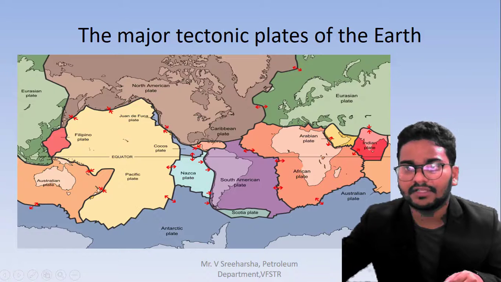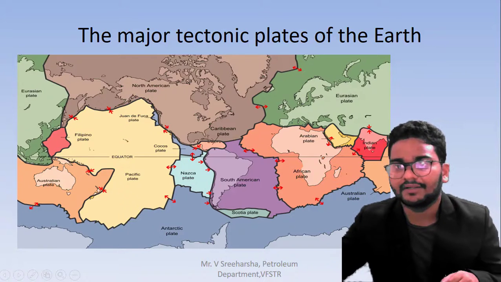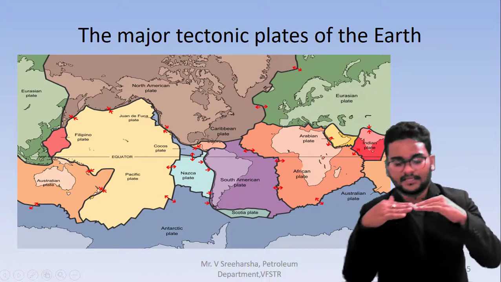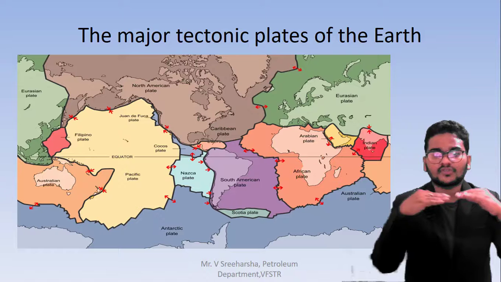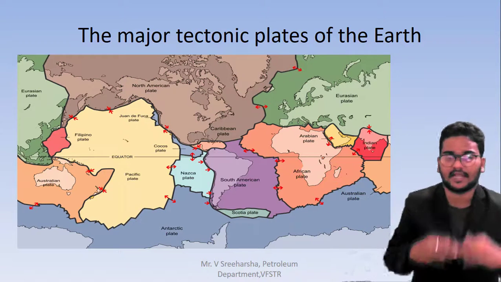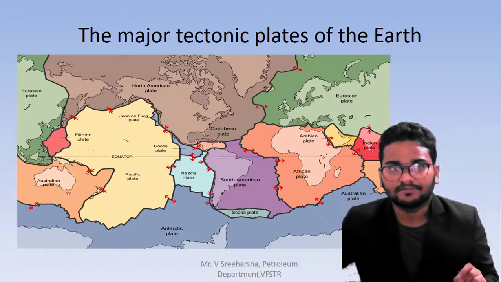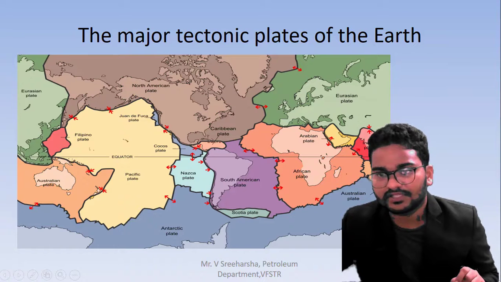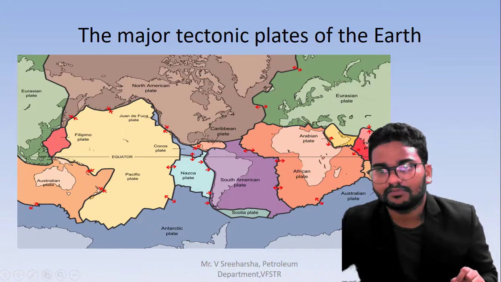So here you can see the Eurasian plate, and here you can see the Indian plate. The Indian plate and the Eurasian plate above it are both converging there, both continental shelves. Because of the convergence between these two forces, the Himalayas are formed there.